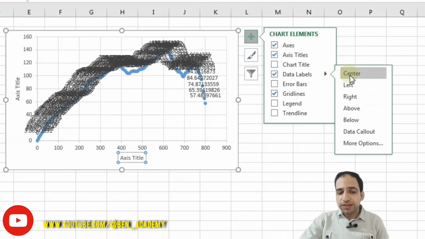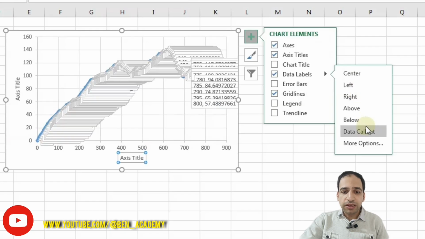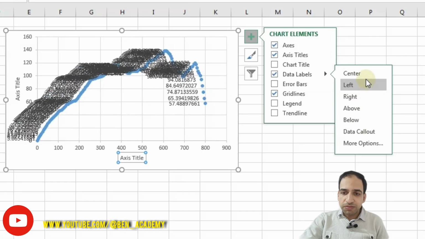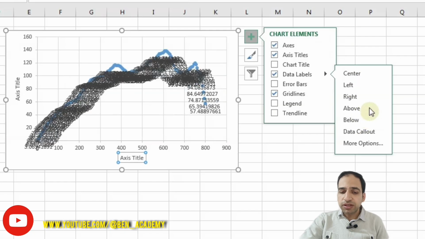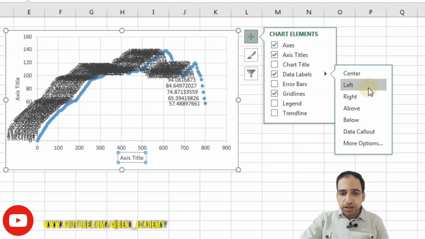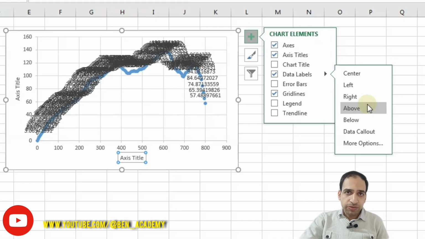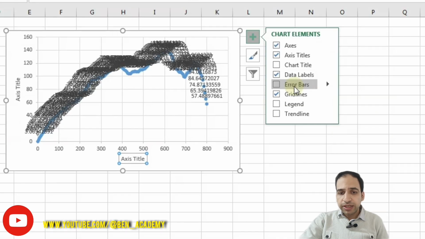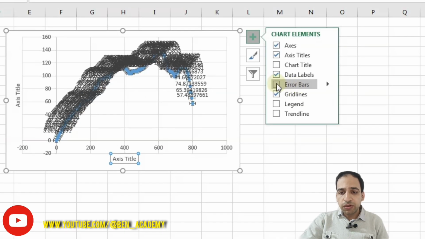If you click on the arrow, you can see some options to display the labels. Here it's so crowded and you may be confused if I want to describe them. I will introduce them later. But these are all related to representation and showing the labels in the center, left, right, or using a callout or any other things.